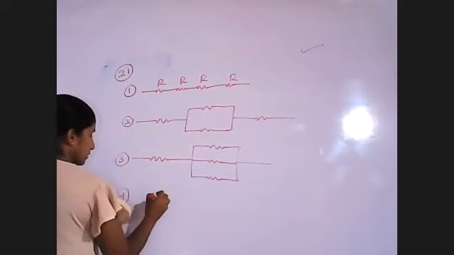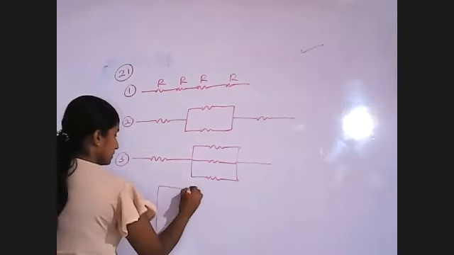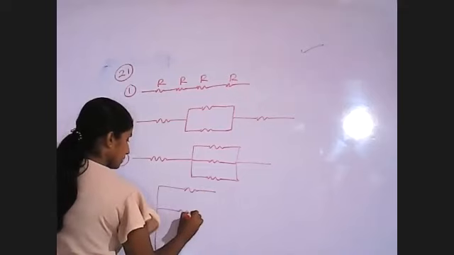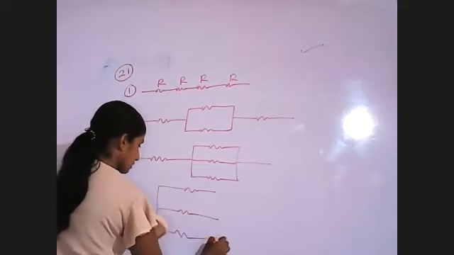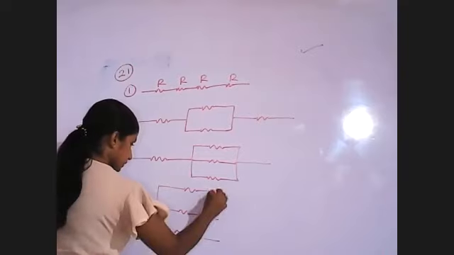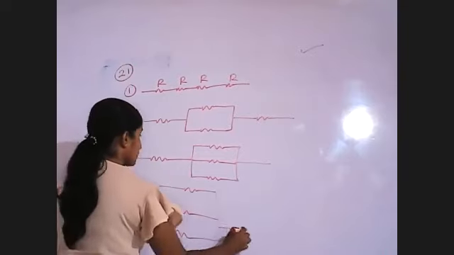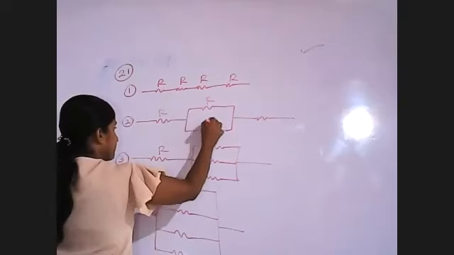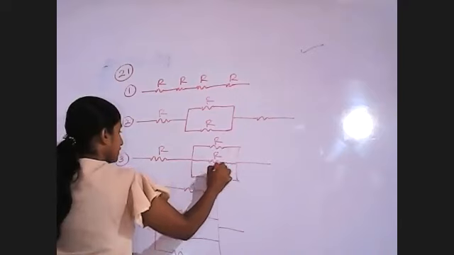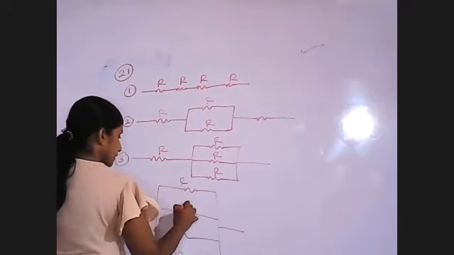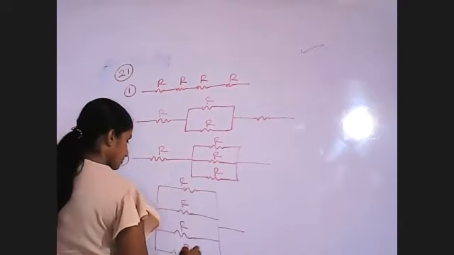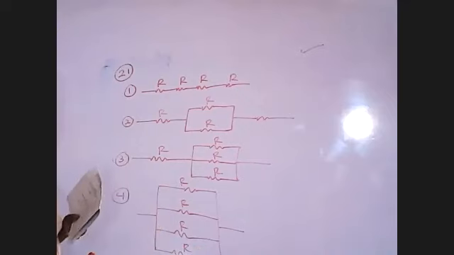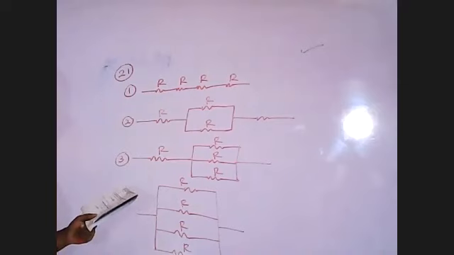Fourth one, all four resistors connected in parallel. So all are R, right? Don't use the numerical values when you do these things. It is very easy when you use the symbols. So these are the four. We have to find which one has the lowest equivalent resistance.